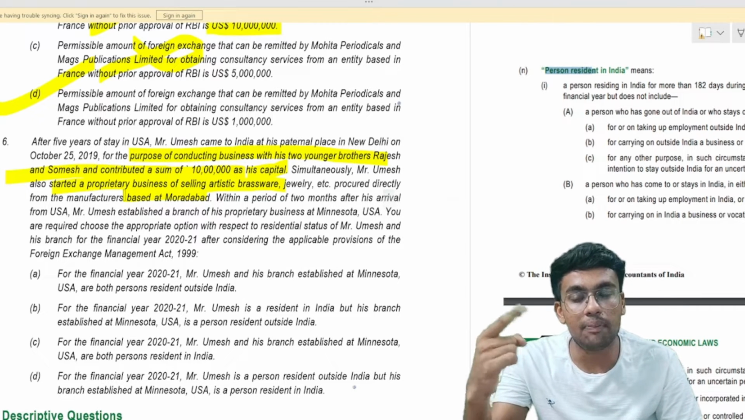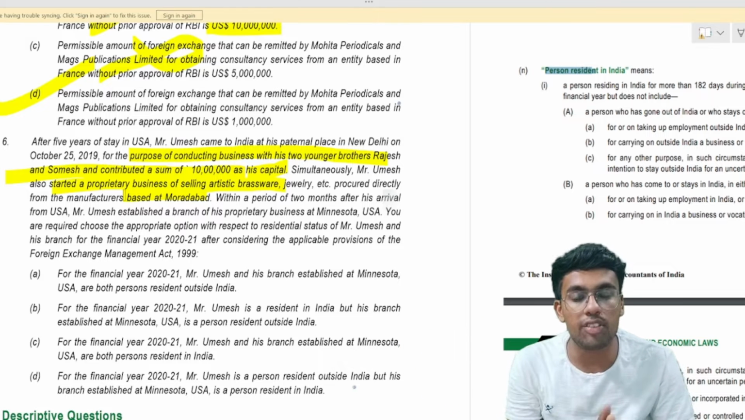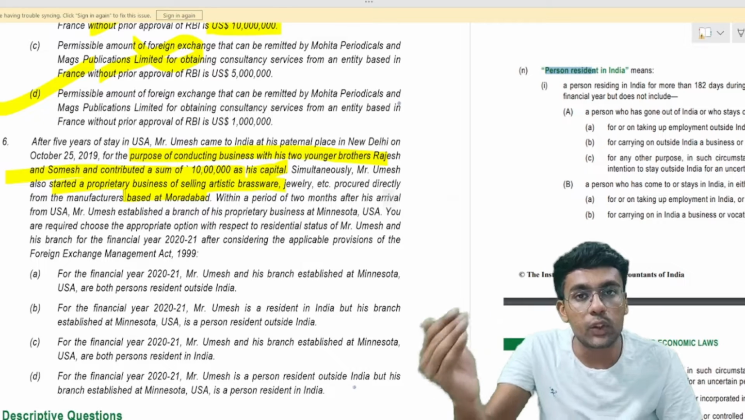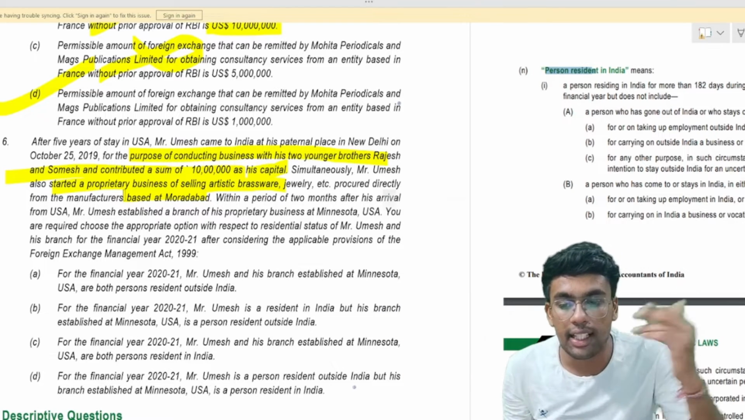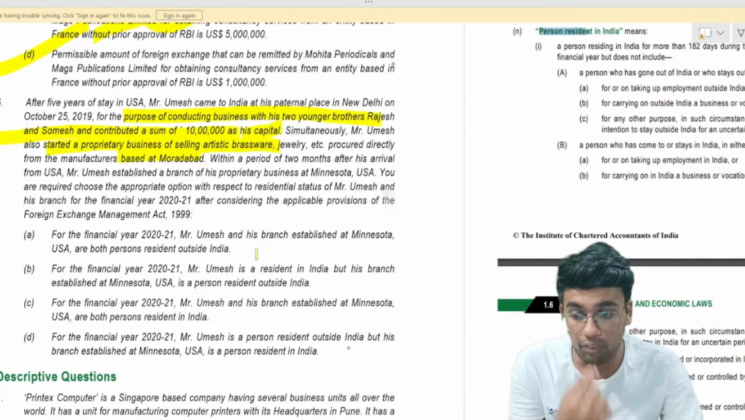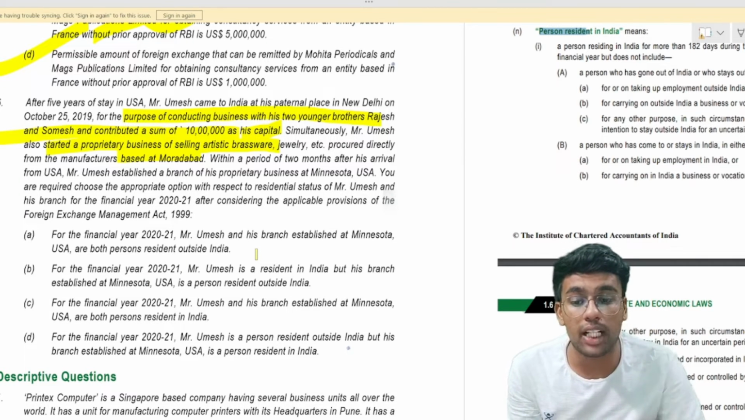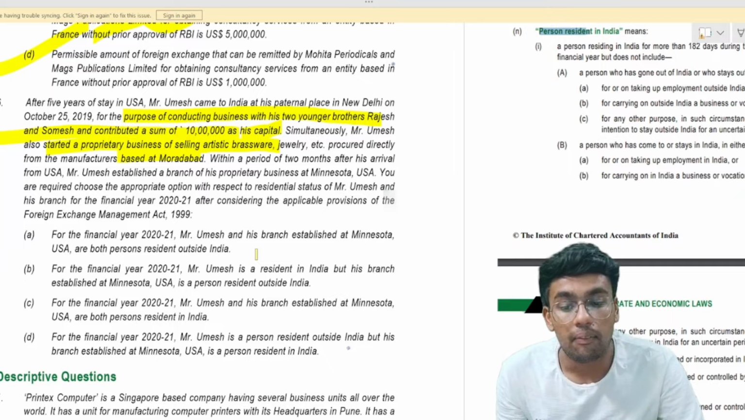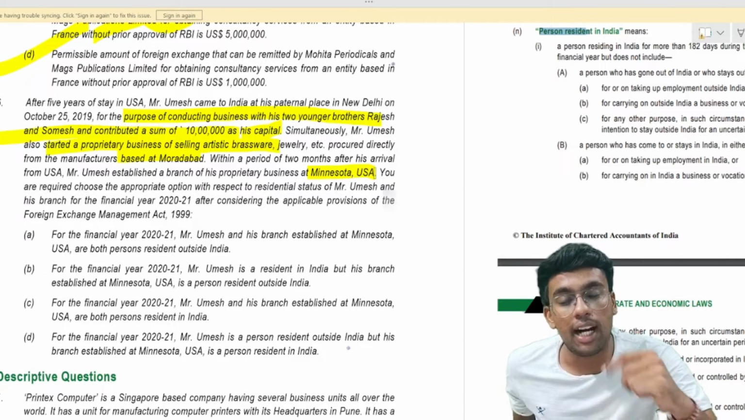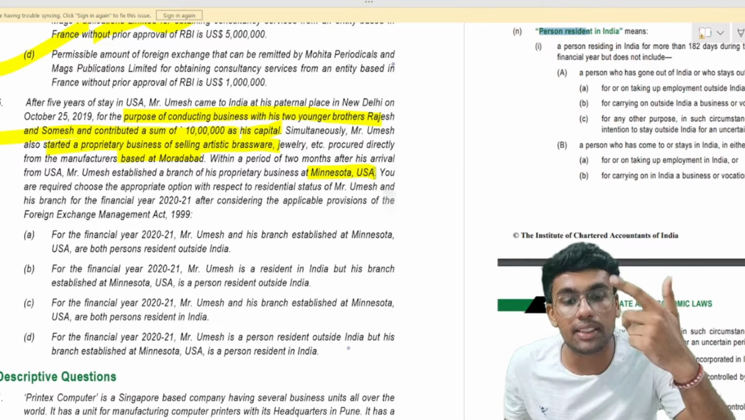One, he started a partnership business with two of his brothers. Apart from that, one more business with respect to brassware, jewelry, which he used to procure directly from the manufacturer and sell to the retail customers. Within a period of 2 months from his arrival from USA, Mr. Umesh established a branch of his proprietary business in Minnesota, USA. That means, after coming into India from USA, within 2 months he established a business in USA.